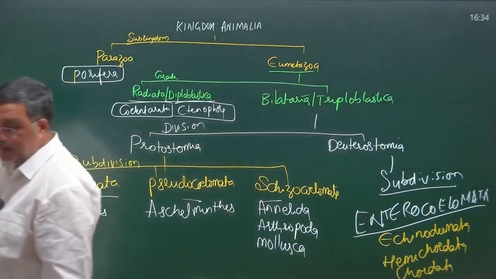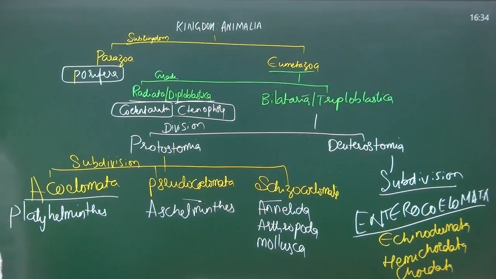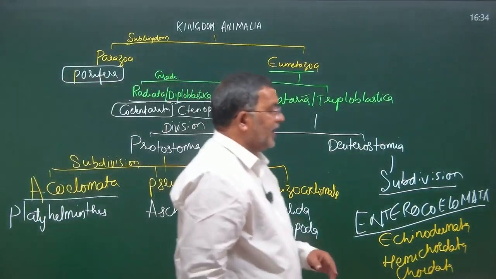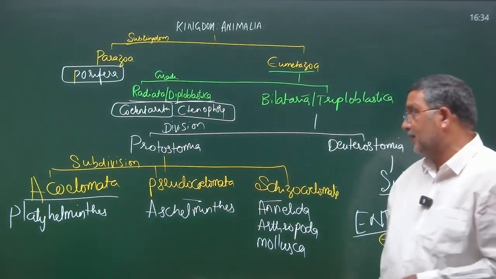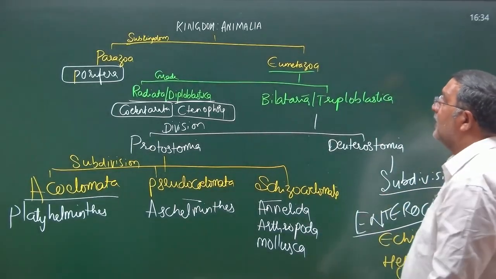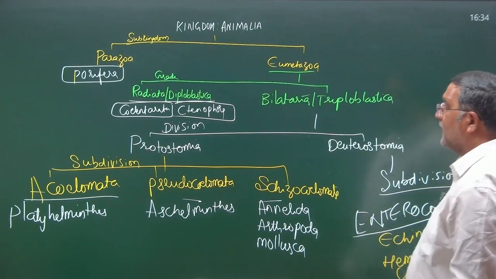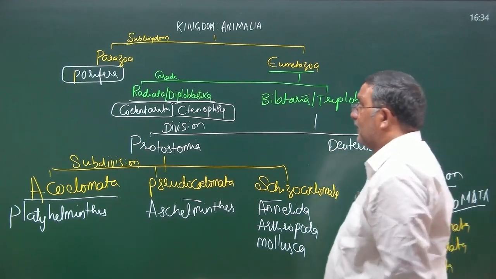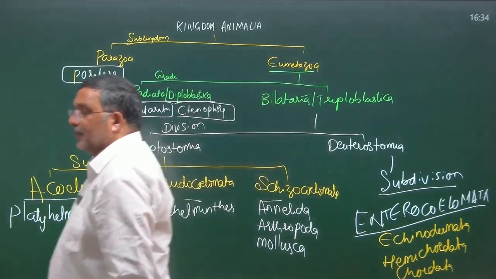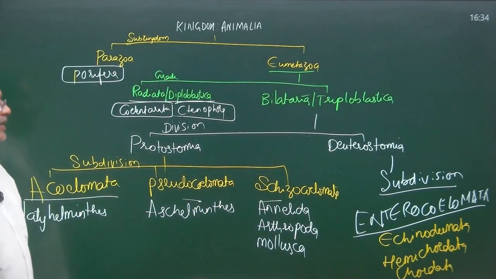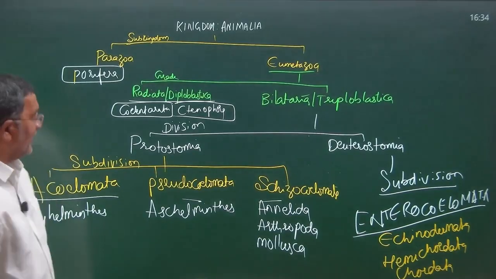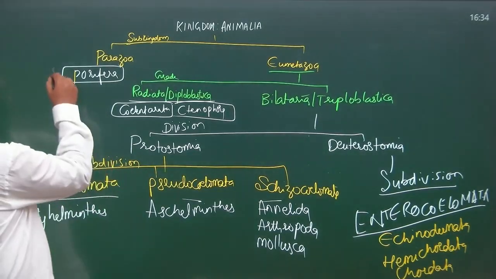No need to write anything here. We get the material along with that. Along with this particular package, you get the material also. There it will be written very clearly. So, what to do with this classification? Kingdom Animalia explains the hierarchical position of each and every phylum. Let me talk about this phylum.